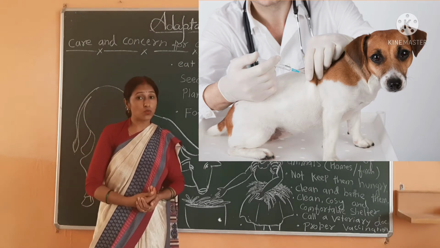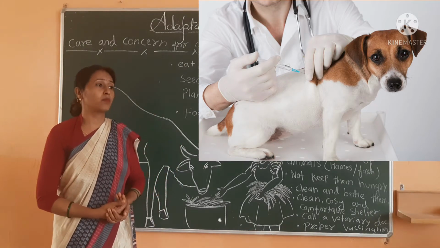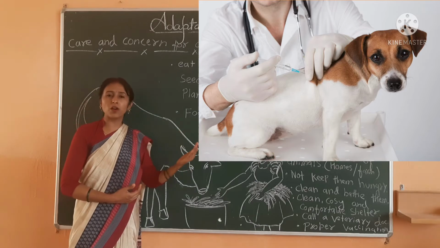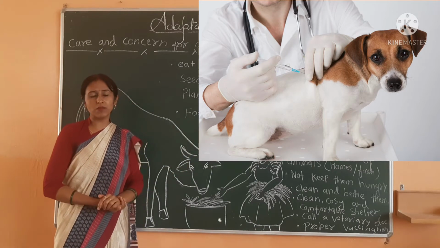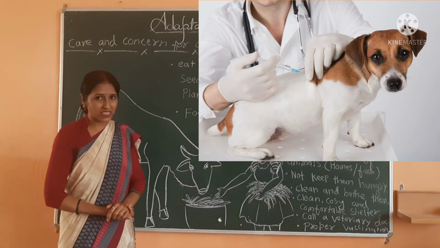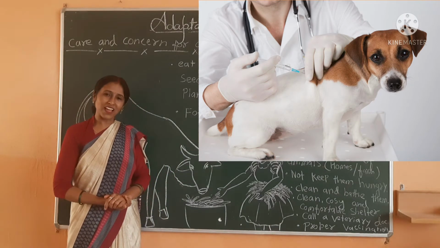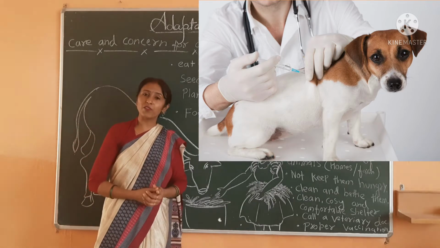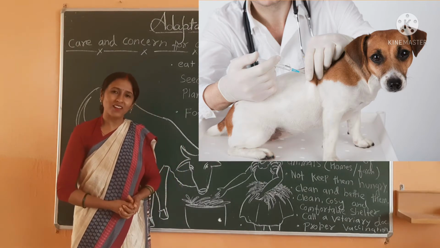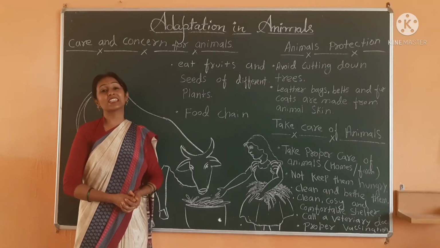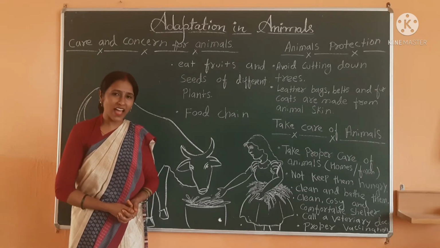So vaccinations should be maintained. At regular intervals, we have to vaccinate all of them so that they never feel sick, feel very happy, maintain this environment and fulfill our needs also. So we have to be very caring about our animals.